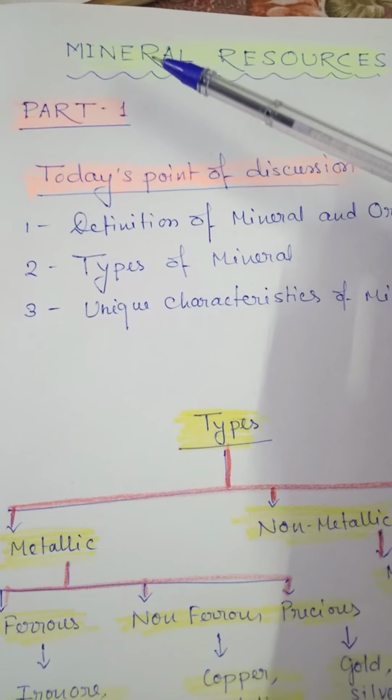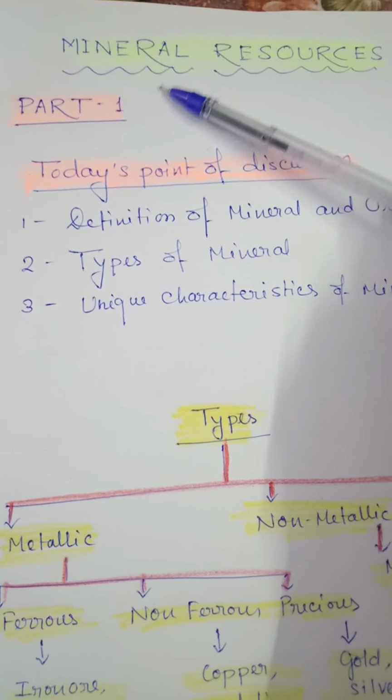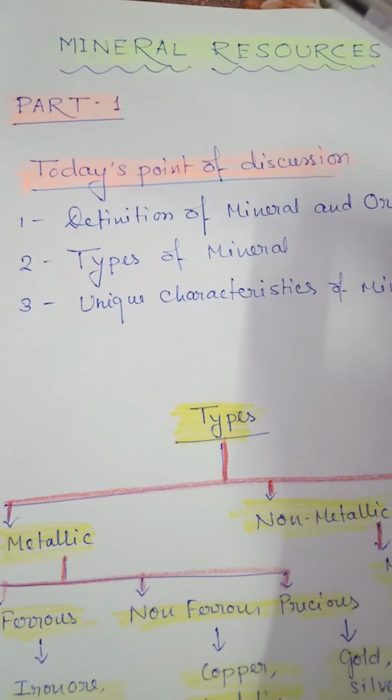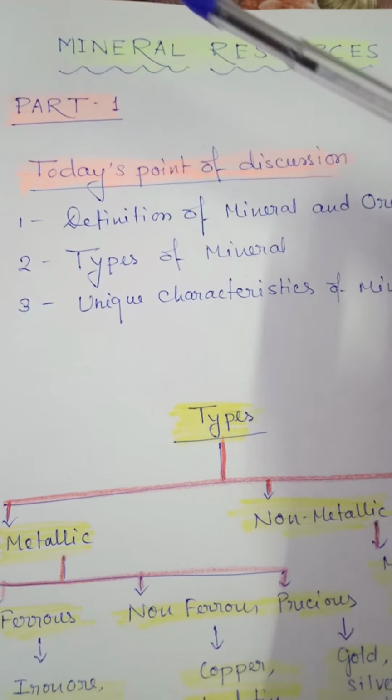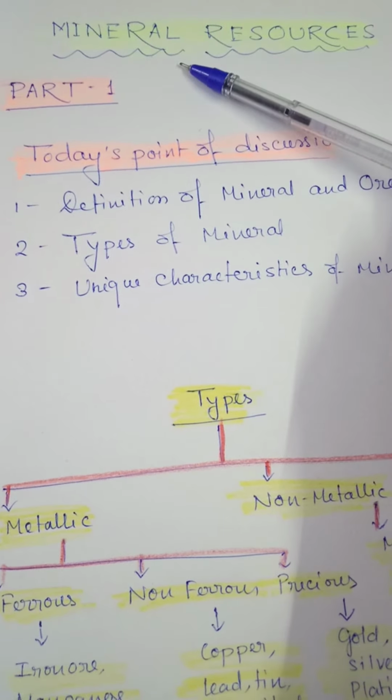And even whenever we decorate our household, in festivals, religious ceremonies, and some other cases, we also use mineral in different ways.